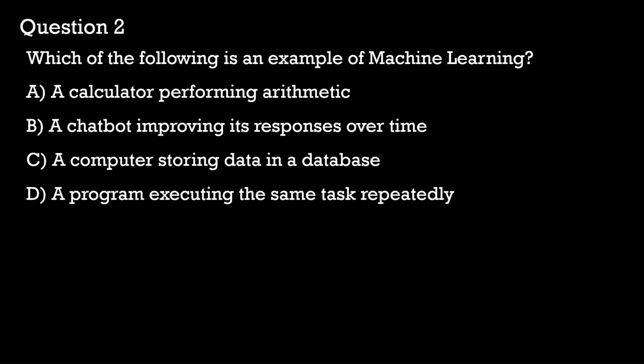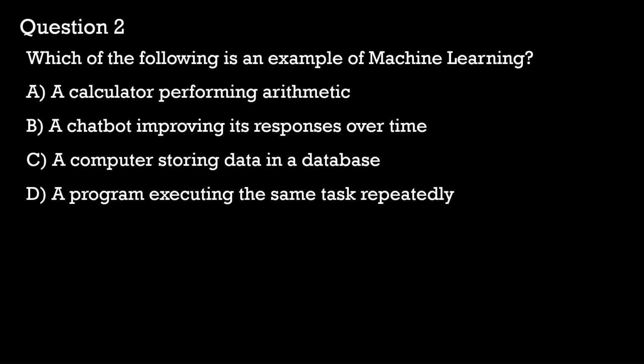Machine learning is actually a subset of artificial intelligence and it allows systems to learn from data and improve their performance over time without being explicitly programmed. So, looking at option A, a calculator performing arithmetic, that wouldn't be the correct answer.